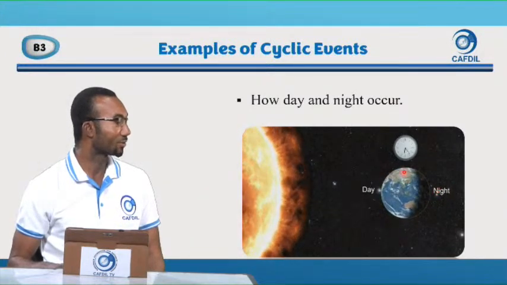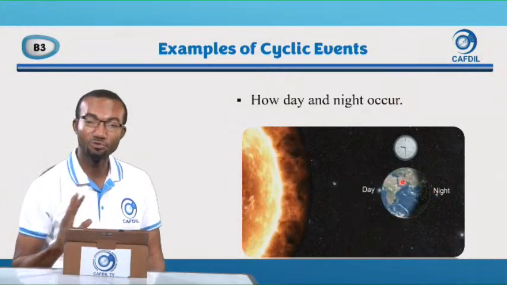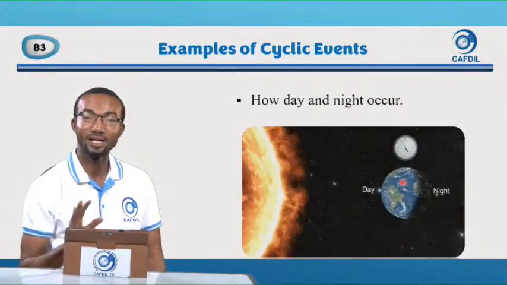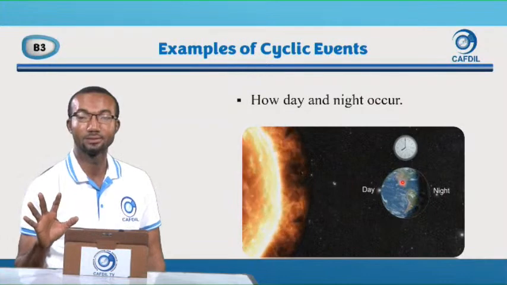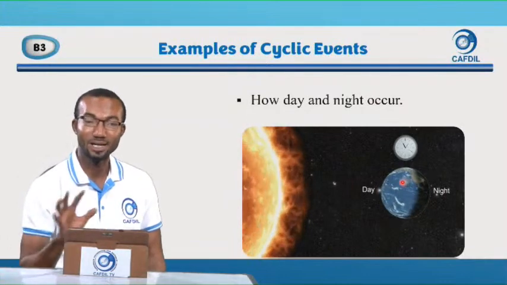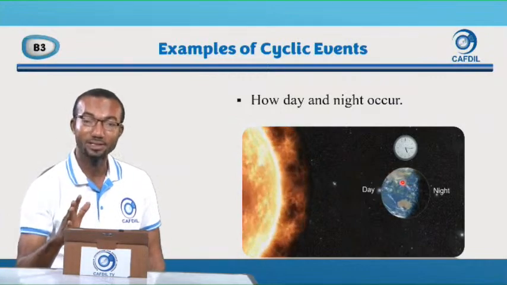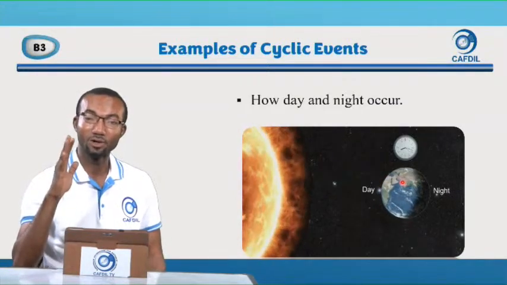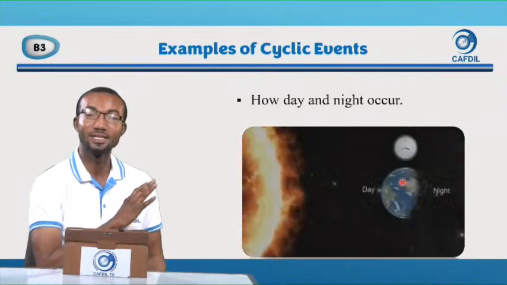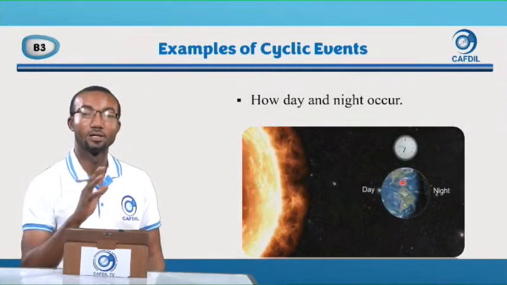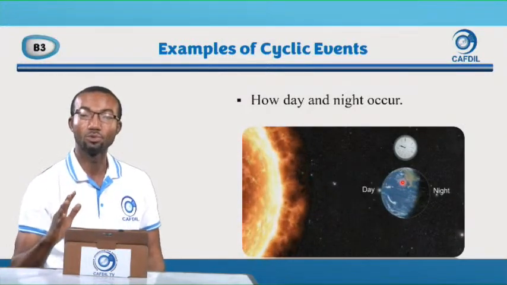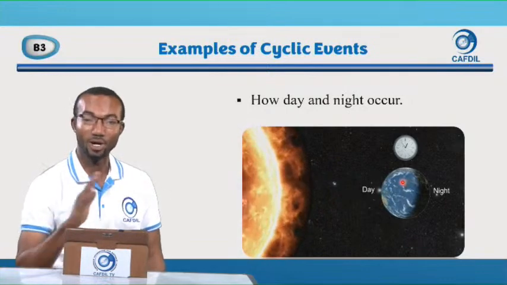If the earth was to be still without moving, day and night would not be cyclical. It would not be an example of a cyclic event, because some countries or some people on the earth would get day forever. Some people on the earth too would get night forever.